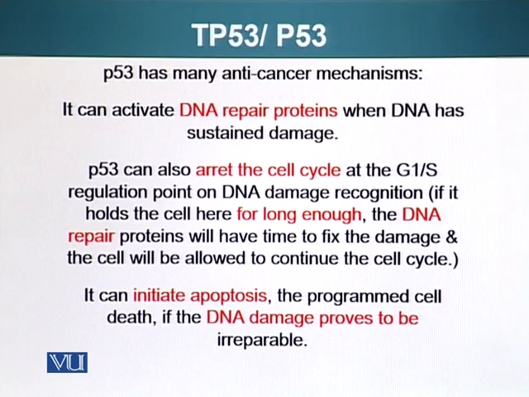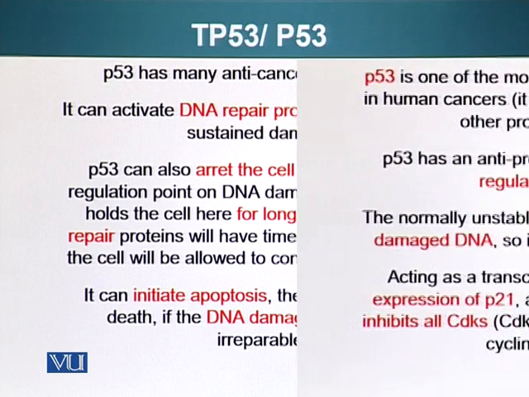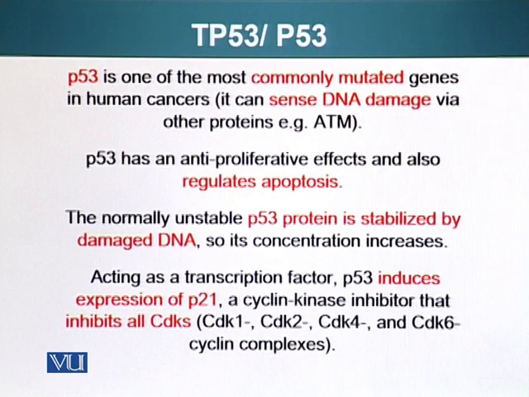However, if cell is unable to repair its DNA, P53 will guide cell towards apoptosis or cell destruction. Of course, it can initiate apoptosis, the programmed cell death, if the DNA damage proves irreparable. P53 is also one of the most commonly mutated genes in human cancers.